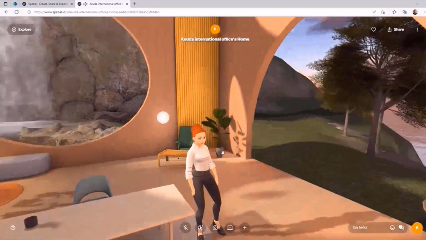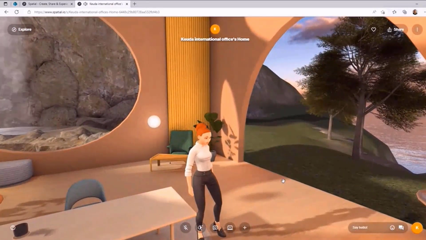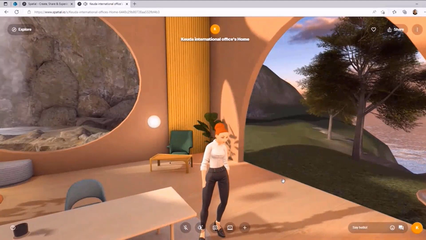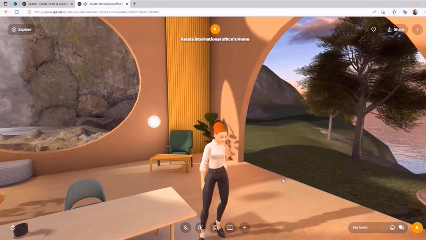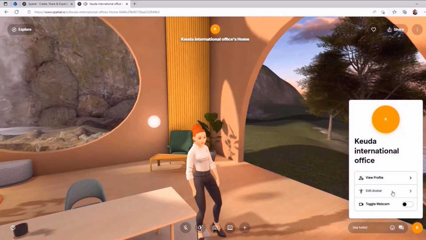So maybe Rauno, could you tell me now if I still want to modify my avatar, where would I need to click? Yes, I can do that. So in the right-hand bottom corner, you can see the orange bubble with the K, and there's the space where you can go in and you have edit avatar. So if you press on that.